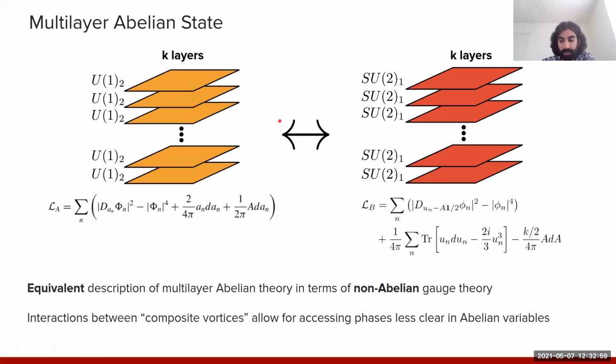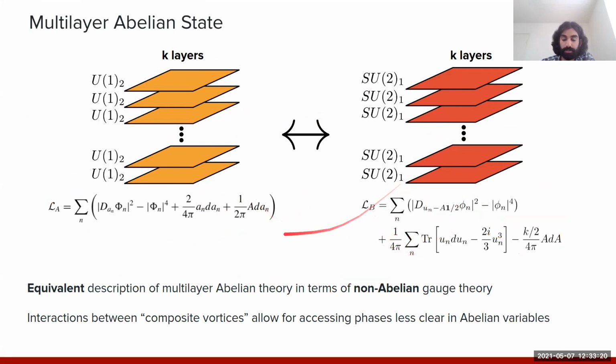And so the upshot of this is that starting with this multilayer system described by this abelian composite particle theory, we can apply this duality individually to each layer to describe the same system, but now in terms of these composite vortex objects coupled to these emergent non-abelian gauge fields.